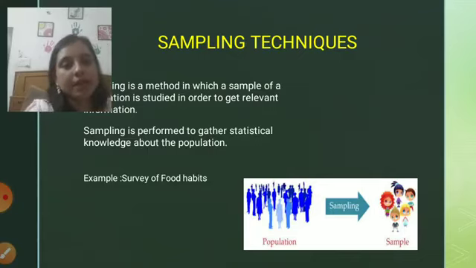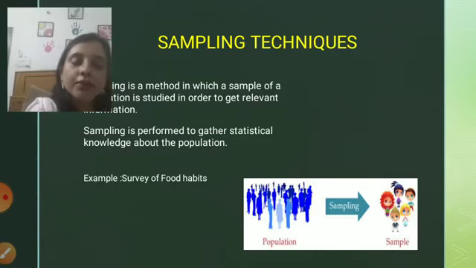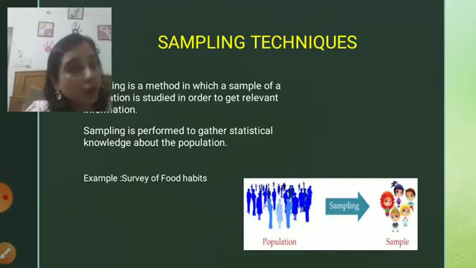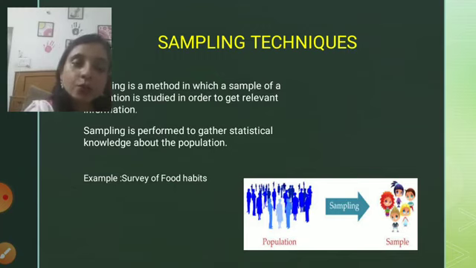Now we can take the same example of the survey of food habits. If I just want to do a survey of 50 million teenagers in the US, I can do this with the help of sampling. I will just take out the sample from the US teenagers. How can I take it out? For that I need to survey the 50 million people of the US, the population. In this way I can retrieve the sample, or the important data, from the population which will help me to do the survey.